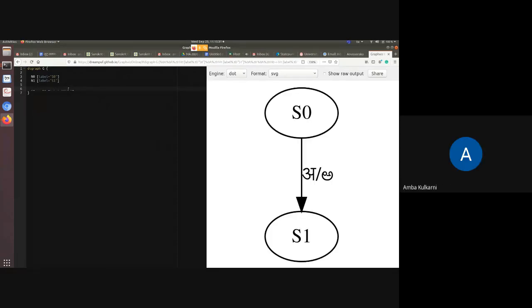So for a, I should get this a. So when we specify this, it becomes a transducer.